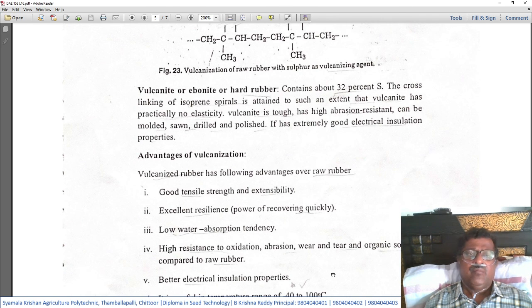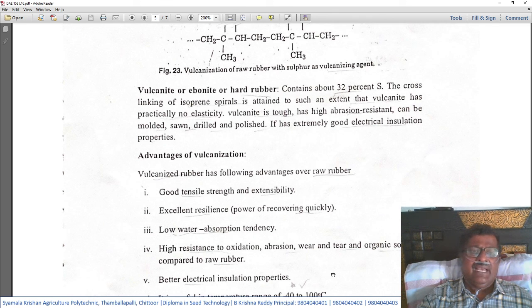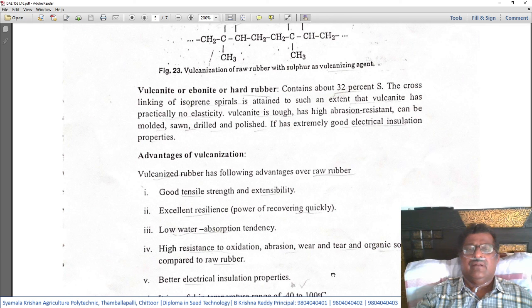Vulcanite or ebonite or hard rubber. Hard rubber contains about 32% of sulfur. The cross-linking of the isoprene spiral is attained to such an extent that vulcanite has practically no elasticity. So these rubber molecules, in other words, are the isoprene molecules.